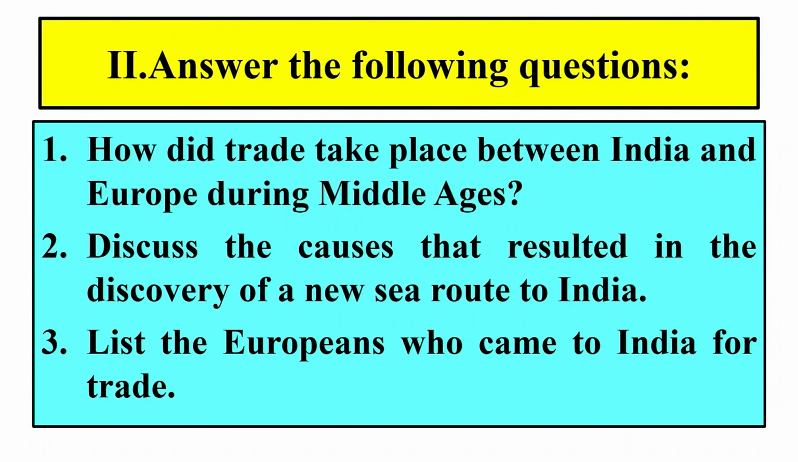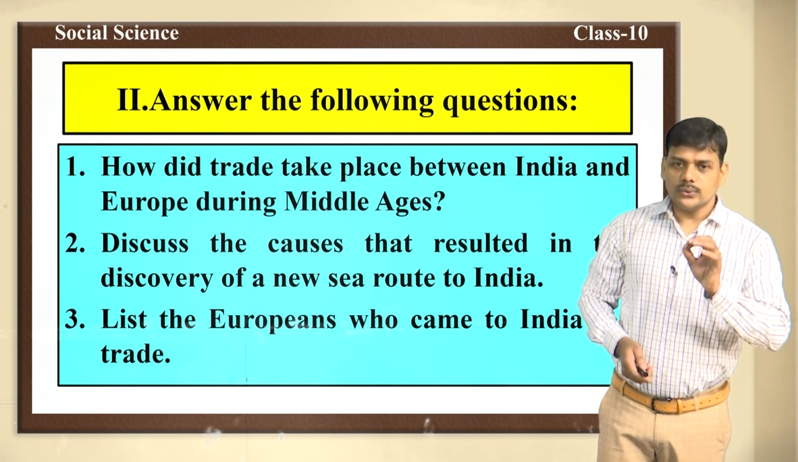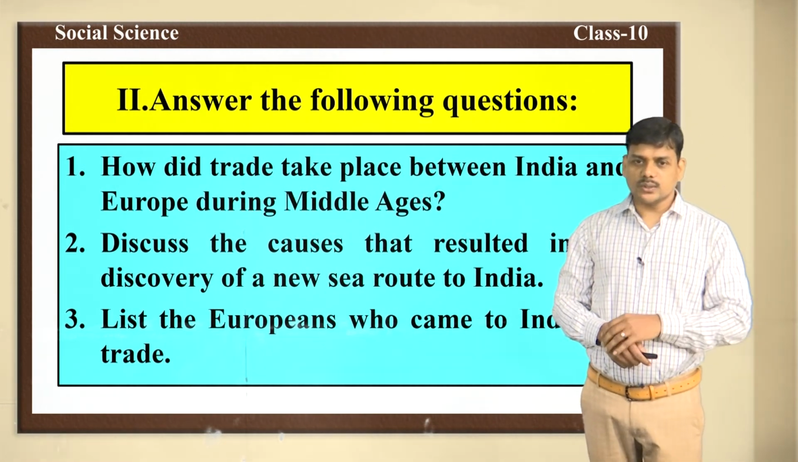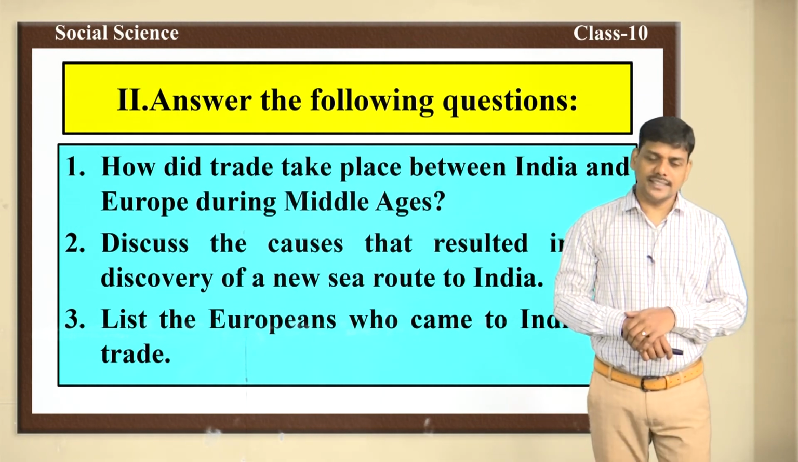Answer the following questions. How did trade take place between India and Europe during the Middle Ages? Discuss the causes that resulted in the discovery of a new sea route to India. List the Europeans who came to India for trade. Dear students, you have to write the answer for all these questions. After writing the answer, you have to show it to your teachers.